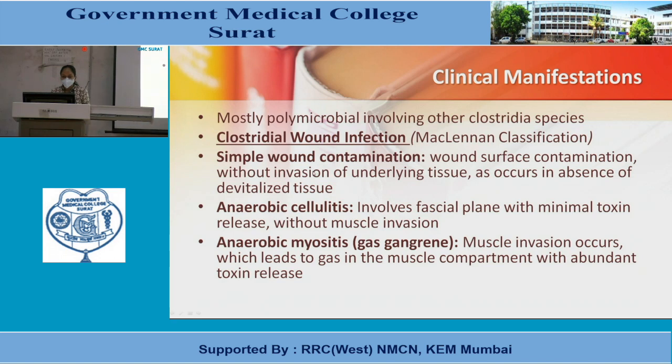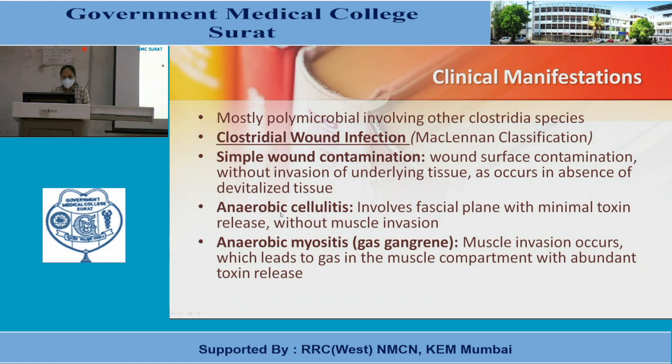In simple wound contamination, there is wound surface contamination without invasion of underlying tissue, as occurs in the absence of devitalized tissue. So it is called a simple type of wound contamination.